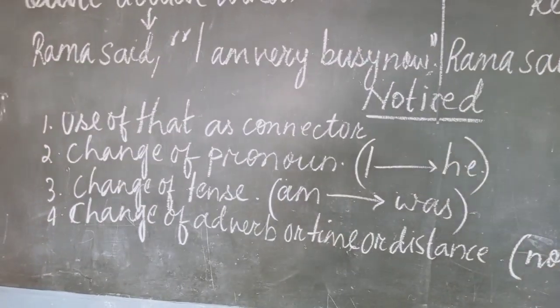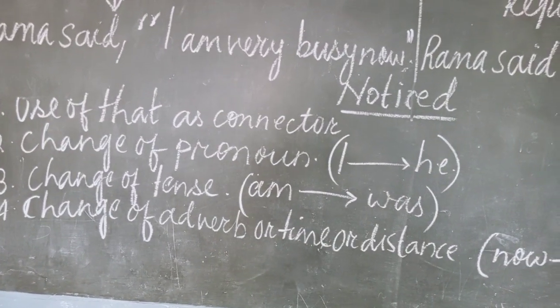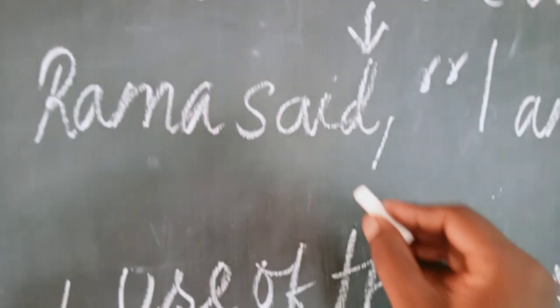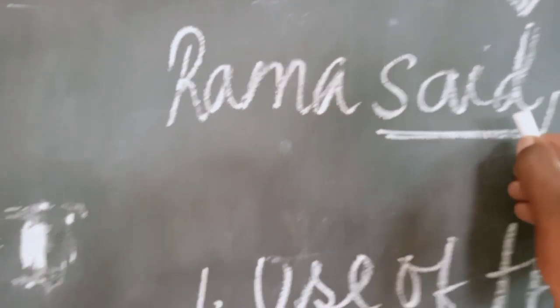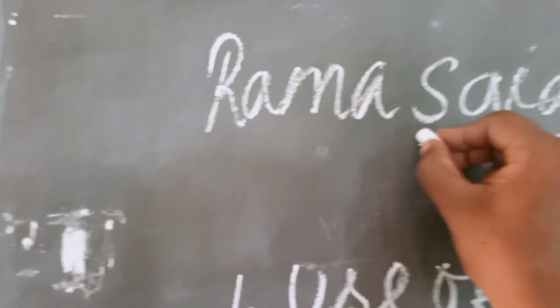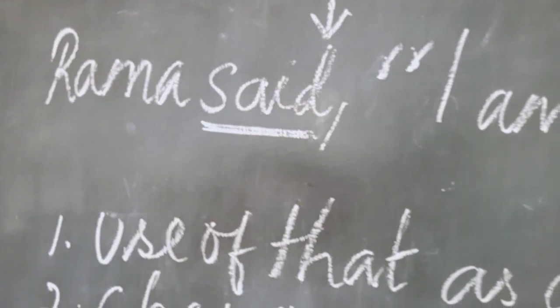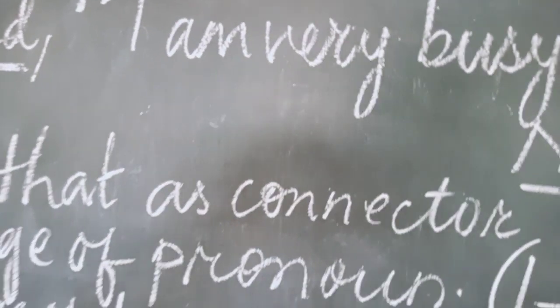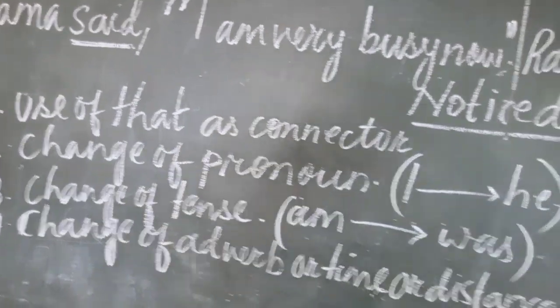One more thing, when we change the tense, when the reporting verb is past tense. See, this is the reporting verb. Said. Said is the reporting verb. So when the reporting verb is in the past tense, then we change tense.